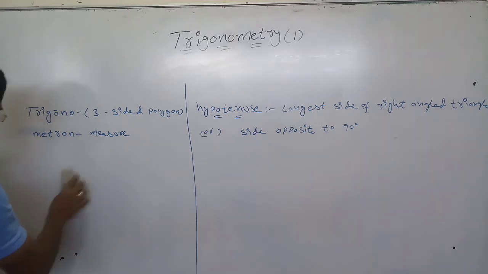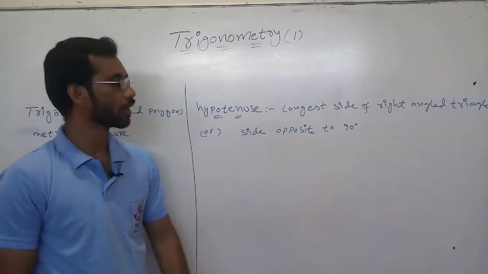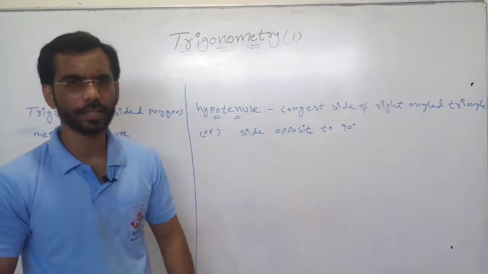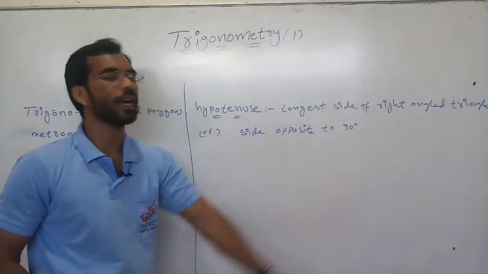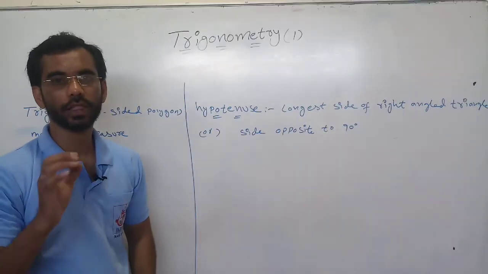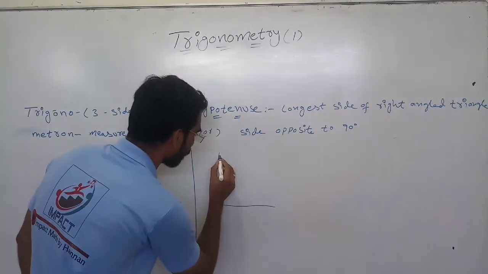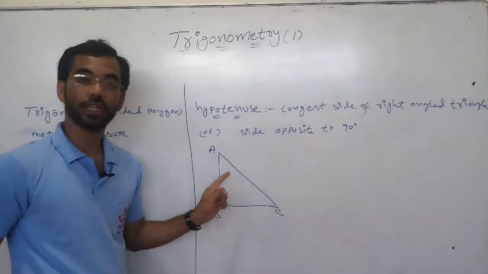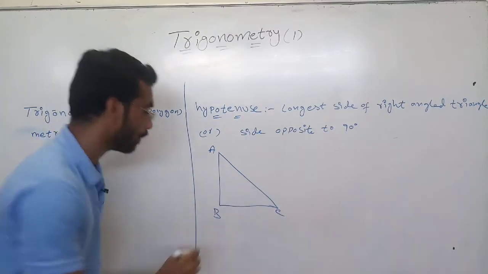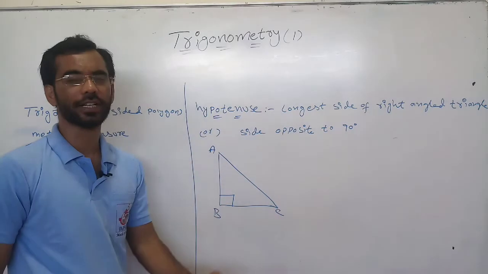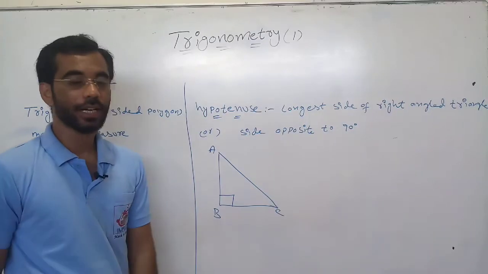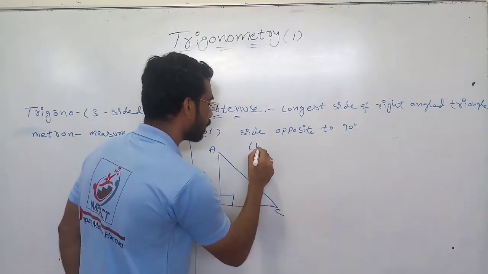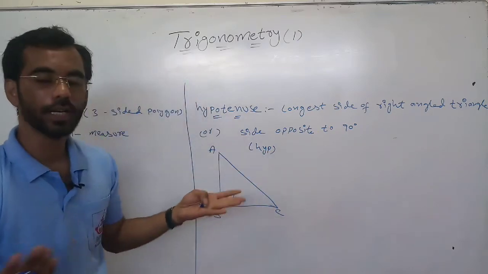What is hypotenuse? Here I have written the definition. Hypotenuse: longest side of a right angle triangle, or the side opposite to 90 degrees. Side opposite to 90 degrees is called the hypotenuse. Remember, this triangle I am naming as ABC, and this is a right angle triangle because one angle is forming exactly 90 degrees. According to the definition, longest side of a right angle triangle. In short, you can write it as HYP also.